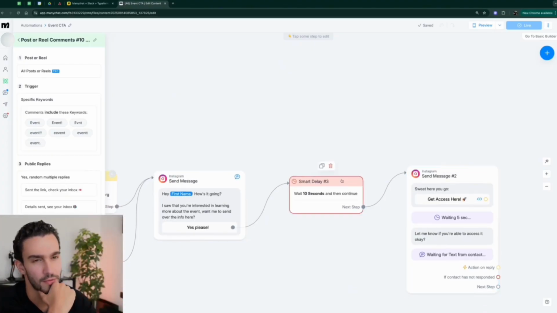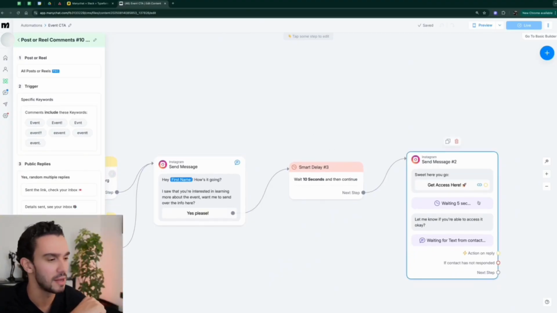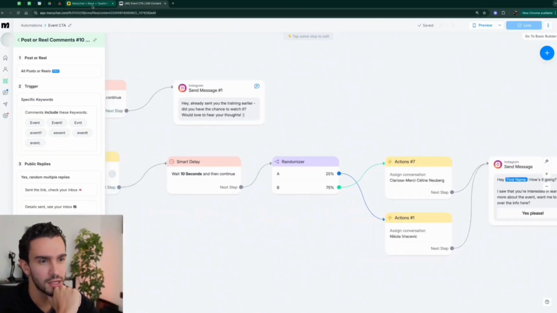There's not really right or wrong here. It really does depend on the type of industry that you're targeting. In this case, for example, we're targeting real estate agents with this specific client right here. So that's how you set this up.